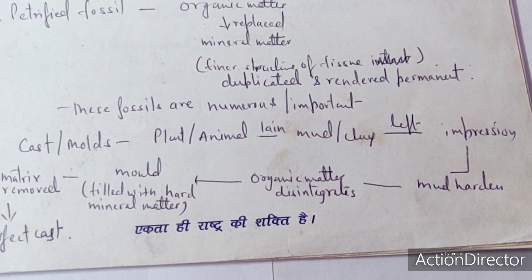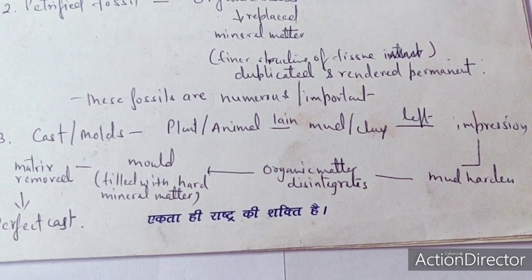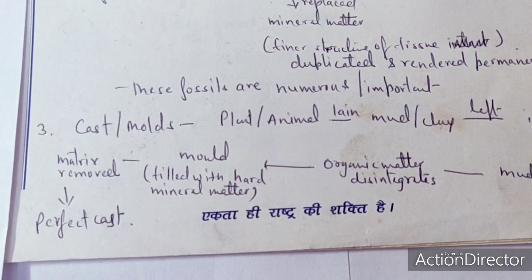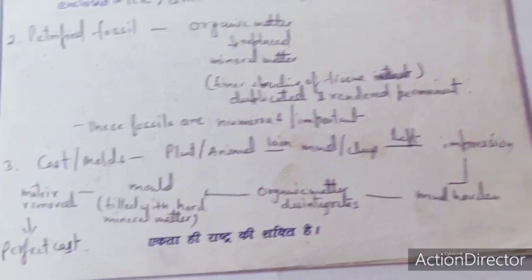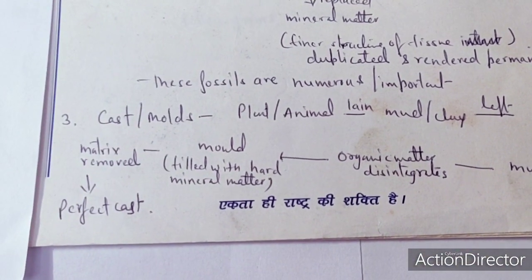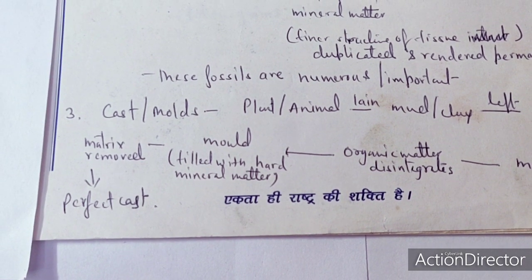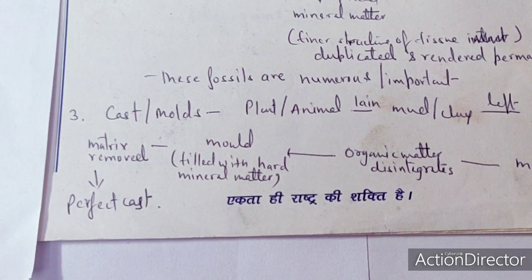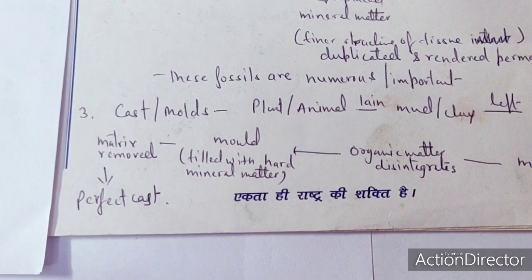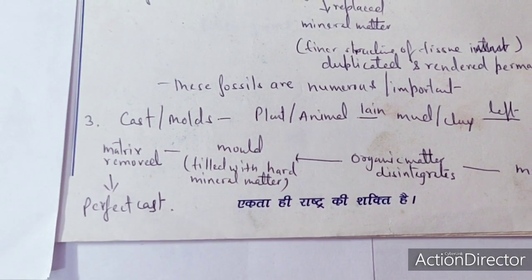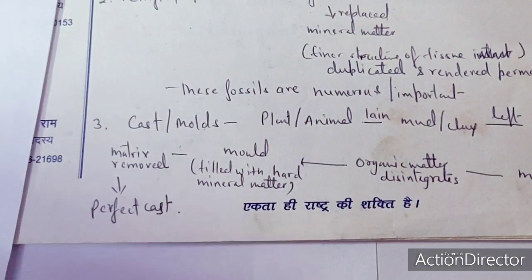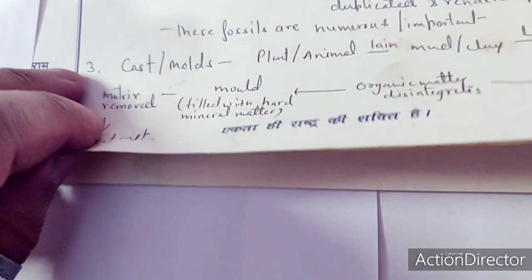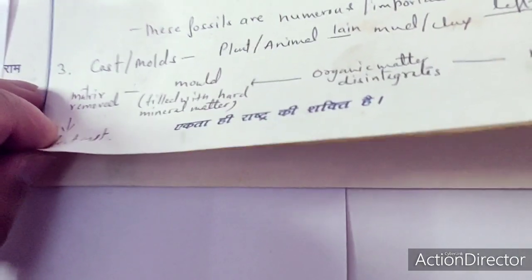Once it becomes hardened, the organic matter disintegrates, and the impression remains. That is the mold, which is filled with hard mineral material, and once you remove the matrix, it forms the perfect cast. So this is the third type of fossil. As we just recognized, the first type is the dead and preserved body, the second type is the petrified fossil, and the third type is the cast as well as the mold.